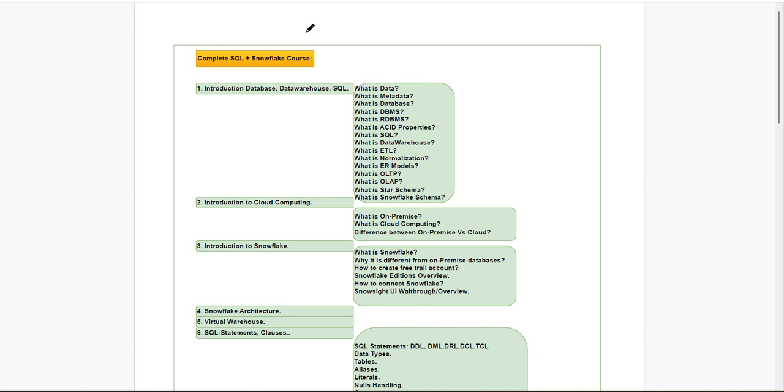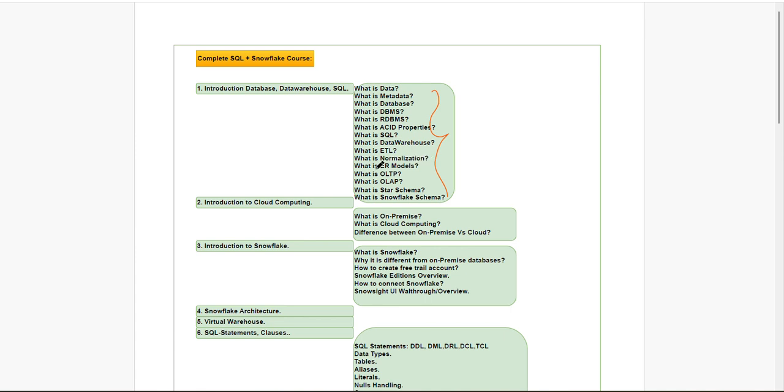Hi all. In the last few days, we saw the concepts. Going forward, once we start the practical, we will see how we can implement the ETL process, how we can build AR models, everything we'll see practically.